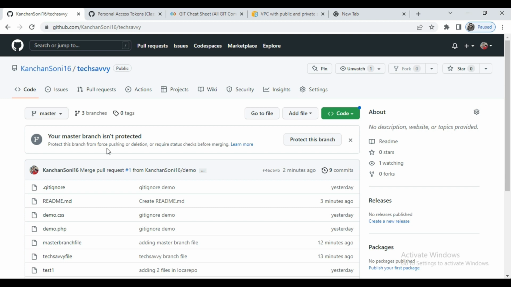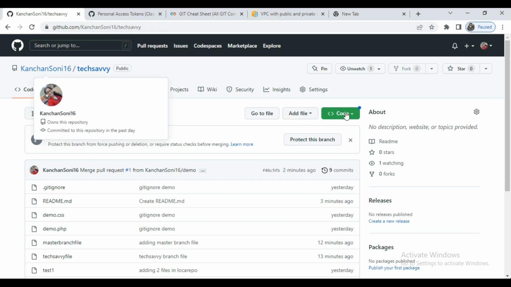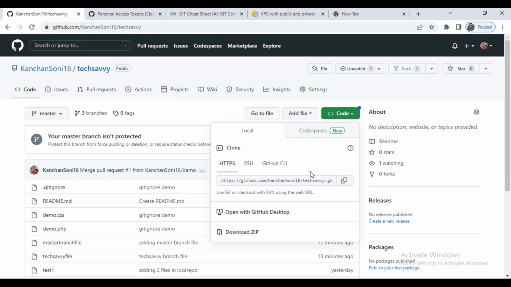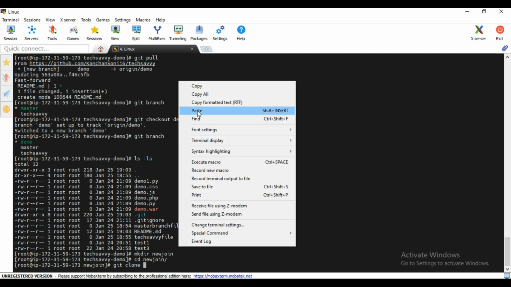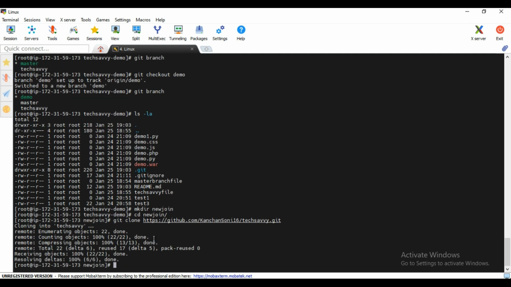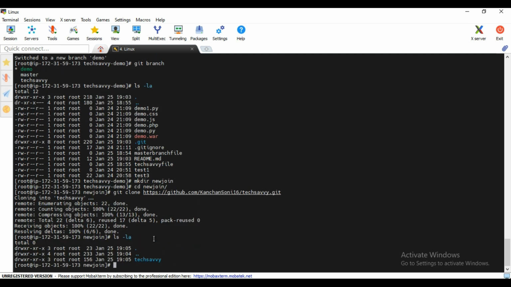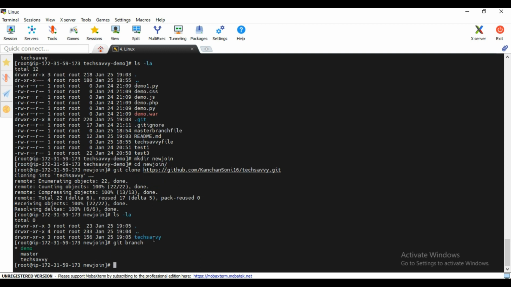Instead of creating a local repository, then doing pull and push and all those operations, there is one easy solution: the git clone command. Simply go to the repository, and under the code button you have this link. Just copy this link, type git clone and the URL, and enter. Once you do, all the data present on your central repository will move here. Now git branch: let's see, we have three branches.